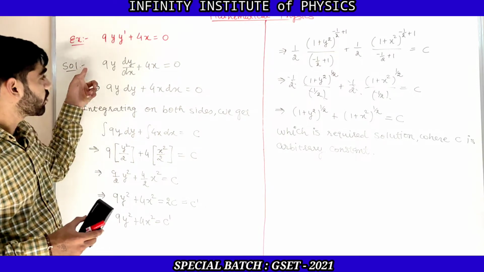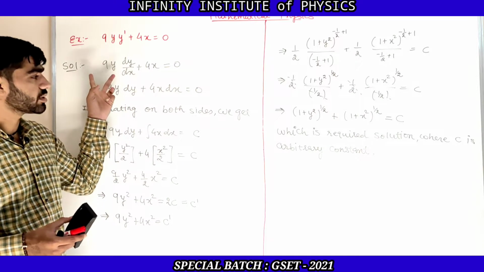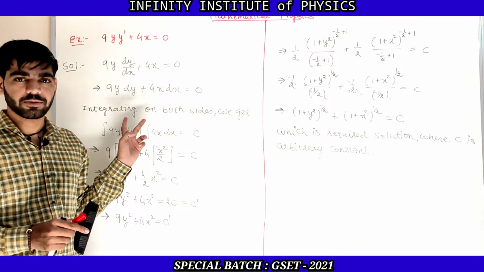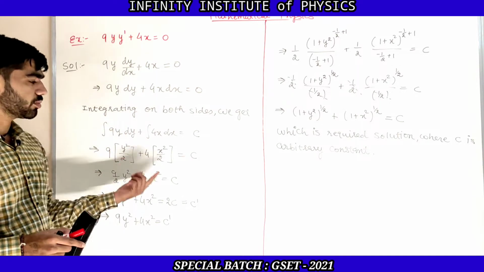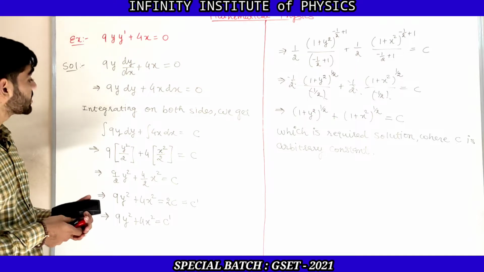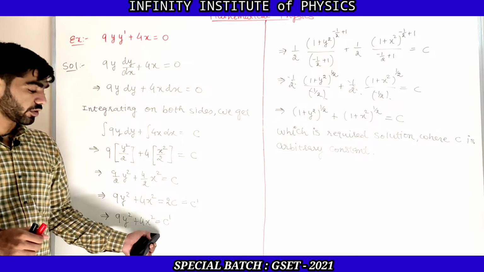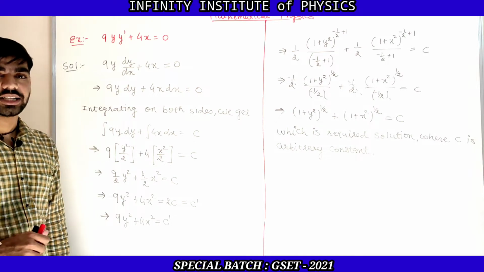So again, what we have done, we have just converted the given equation into the variable separable form, and then we have done integration on both sides, and we have simplified it, and we are getting the answer 9y square plus 4x square is equal to c dash.